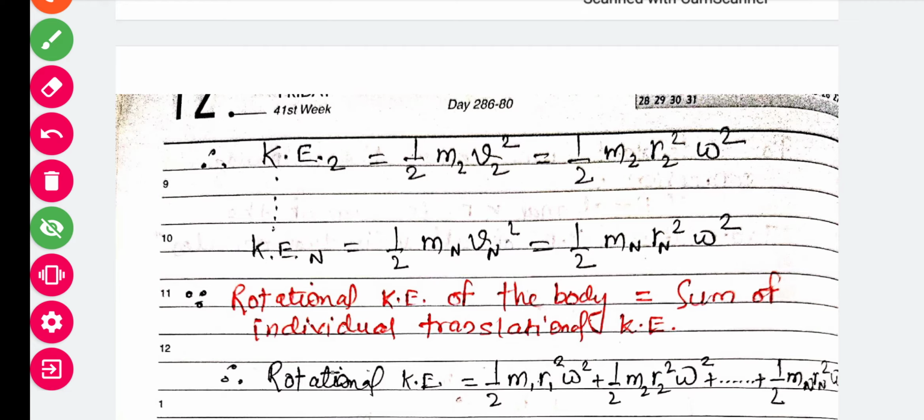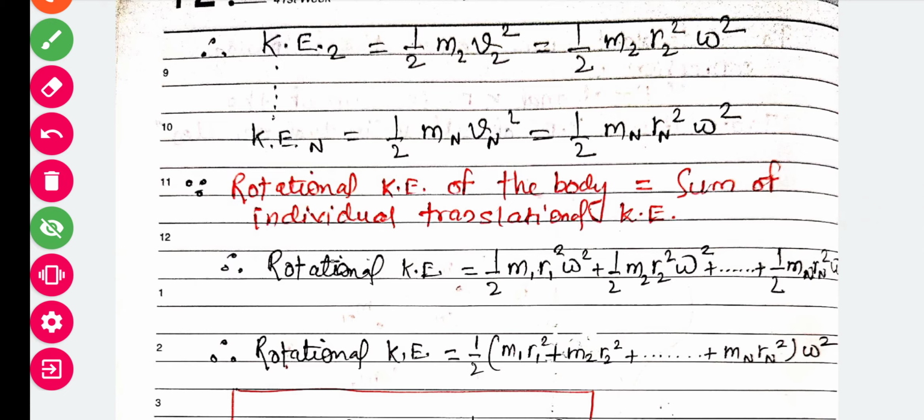Now what we know is that the rotational kinetic energy of a body equals the sum of the individual translational kinetic energies of all the particles. So these are the translational kinetic energies of the individual particles, and we have to find the rotational kinetic energy.